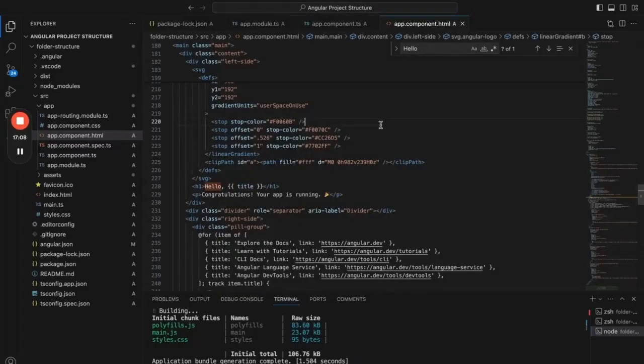So by default, app.component.ts is going to be rendered, and I'll show you how this particular file is bootstrapped as the first page. And we can even add a route in the routing file, app-routing.module.ts, and we can route directly to a different component instead of rendering the app component.